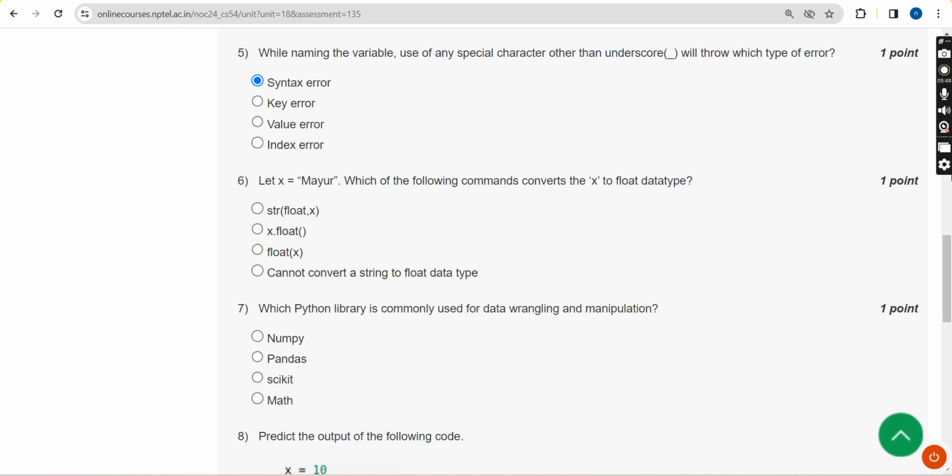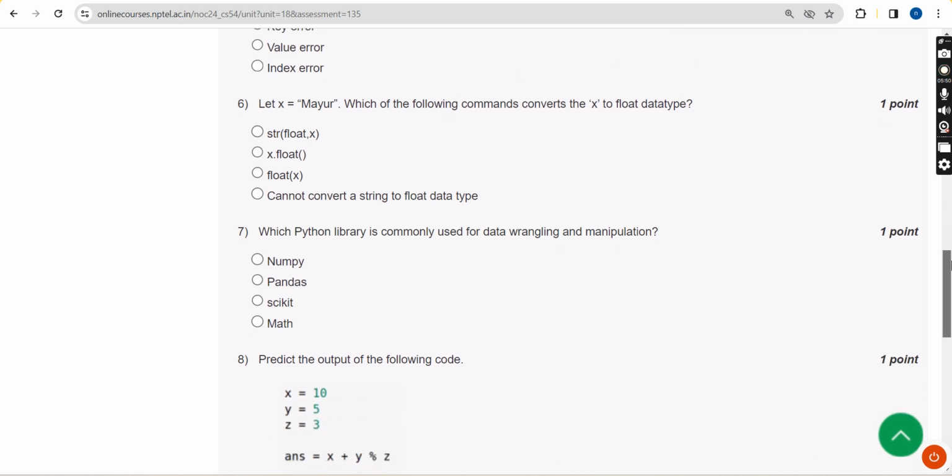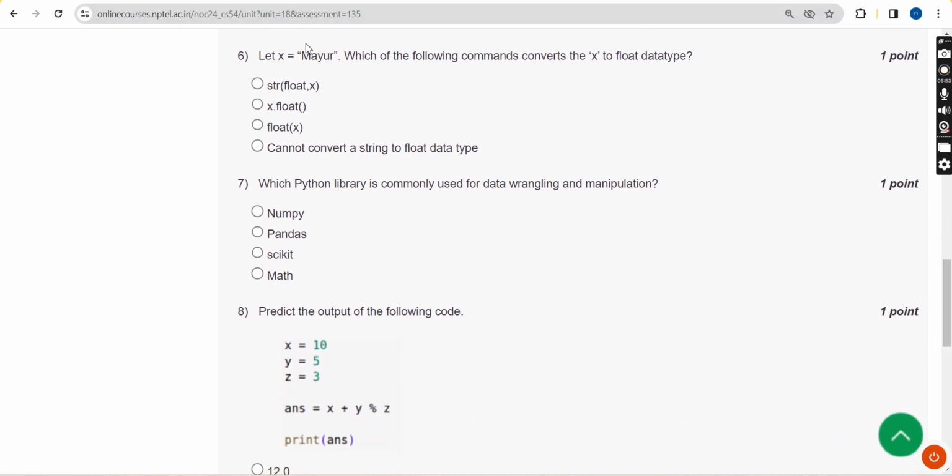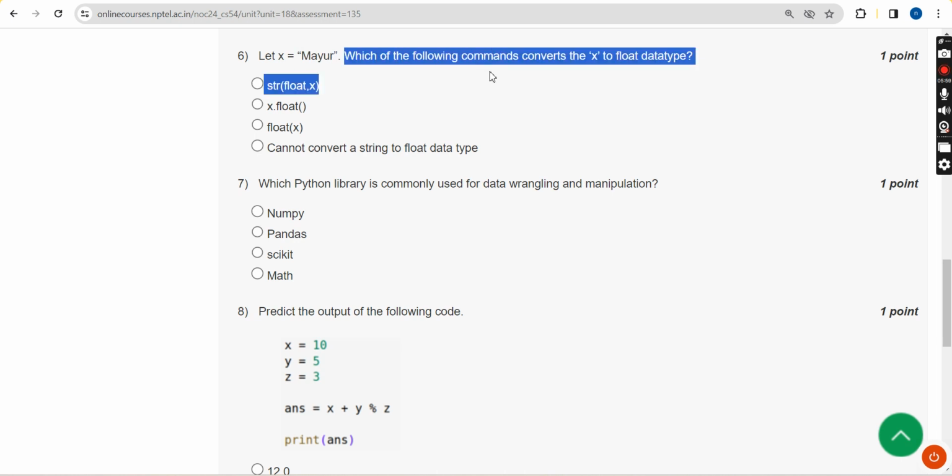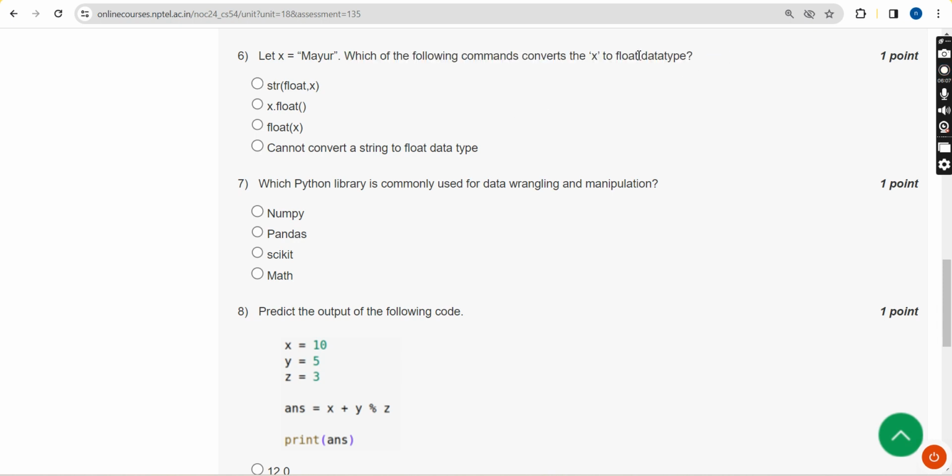Next, moving on to the sixth question now, guys. Sixth one, let x equal to Mayur. So here Mayur is a string, right? Which of the following commands convert the x, that means a string variable, to float data type? So here you cannot convert string into float, guys. So here the answer is fourth option, cannot convert a string to float data type.